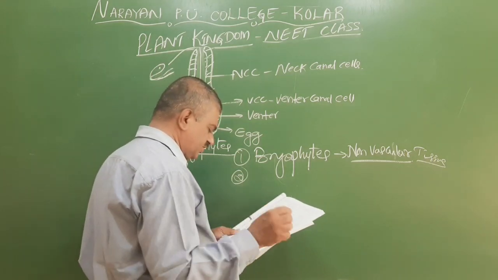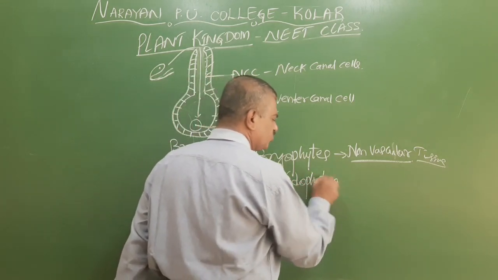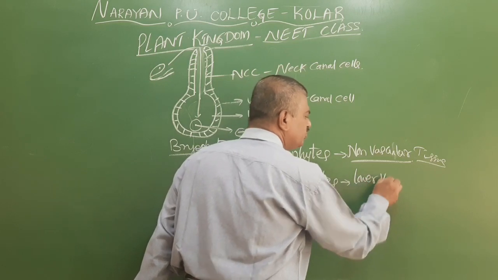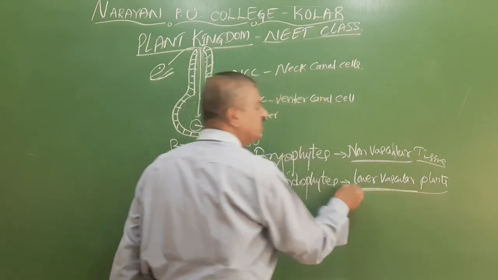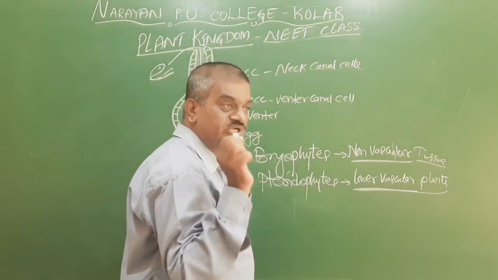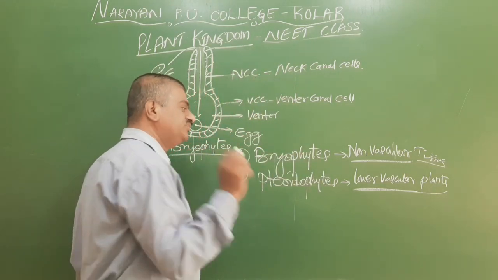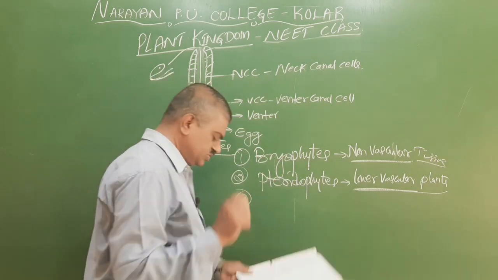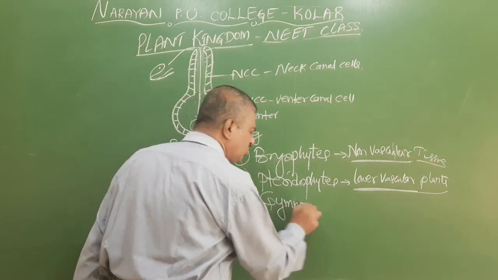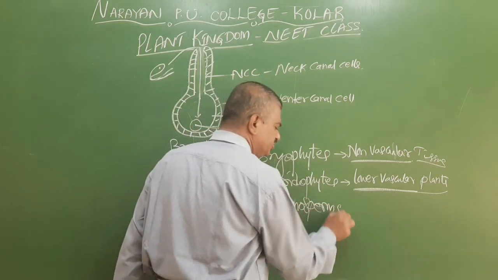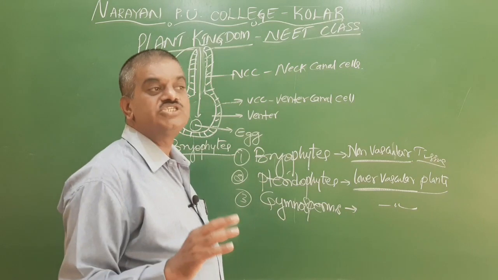The second option is pteridophytes. These pteridophytes are called lower vascular plants, because here the xylem and phloem begin. One of the very primitive pteridophytes is Psilotum, where xylem and phloem begin. We go for the third option, gymnosperms. These gymnosperms are also called lower vascular plants. Followed by pteridophytes are gymnosperms, but still gymnosperms are also called lower vascular plants.